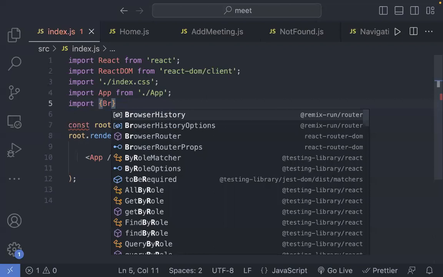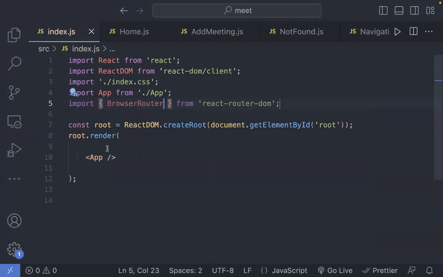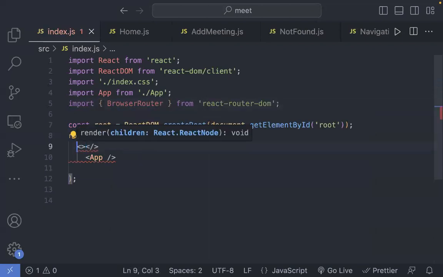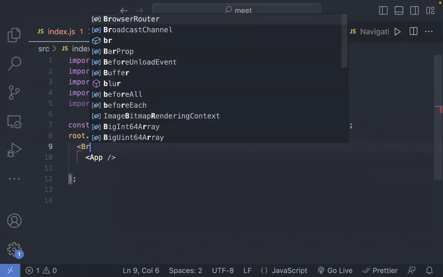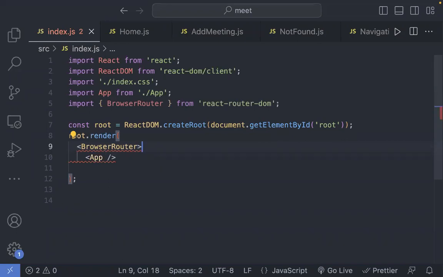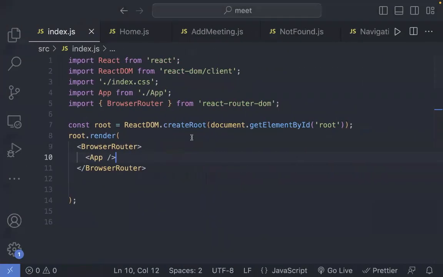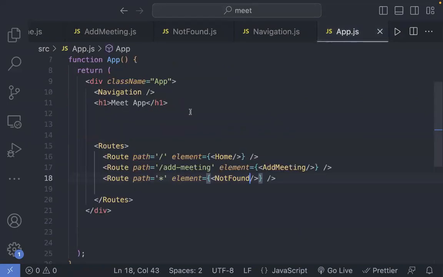Now we need to go on our index.js and we can say I want to import the browser router from React router DOM, and we need to render everything inside the browser router. We'll simply say we have this browser router opening and closing, and inside this, I have my app like this. So if you see this now, everything is okay. Then if we go on app.js, it's okay.